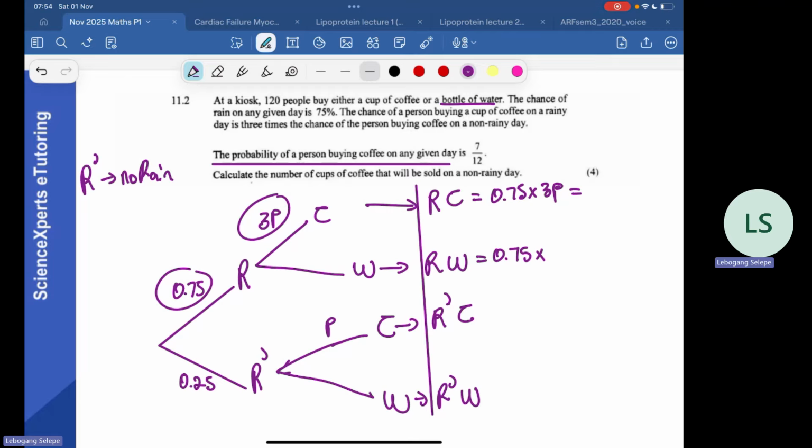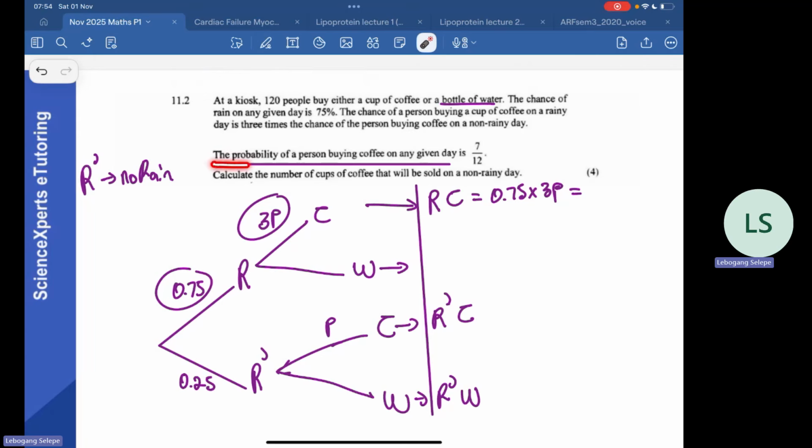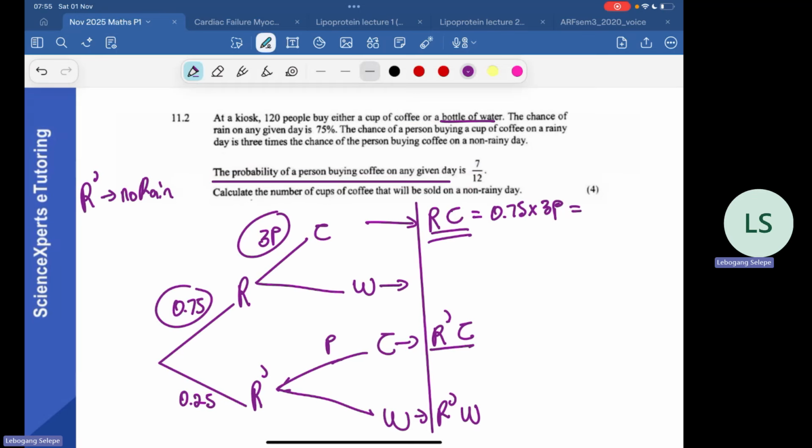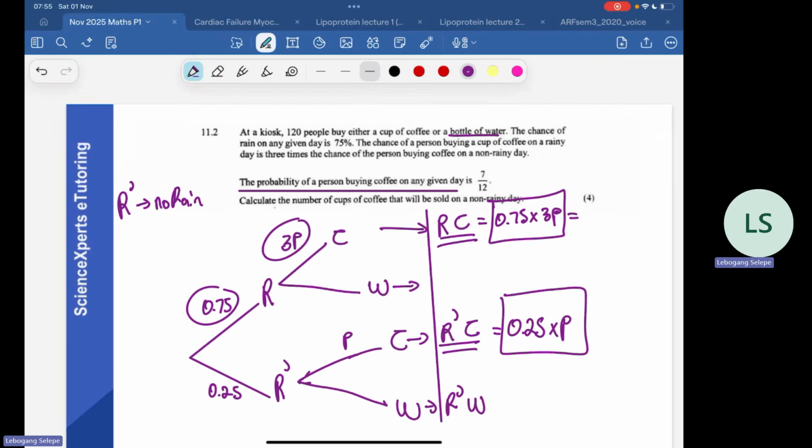Sorry, we're not buying water, we're buying coffee, right? I made a mistake there. They say the probability of a person buying coffee on any given day. So we are interested in these two, right? That's what we are interested in. So this one would be 0.25 multiplied by p, right? So we're gonna take these two, add them, they should equate to 7 over 12, right?